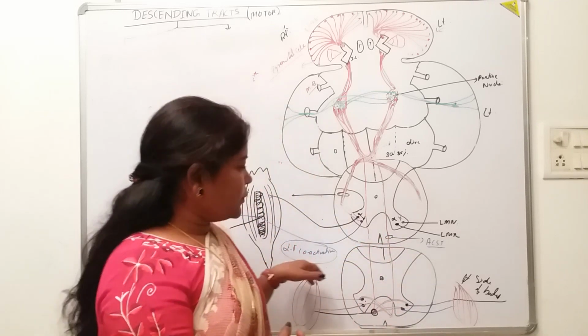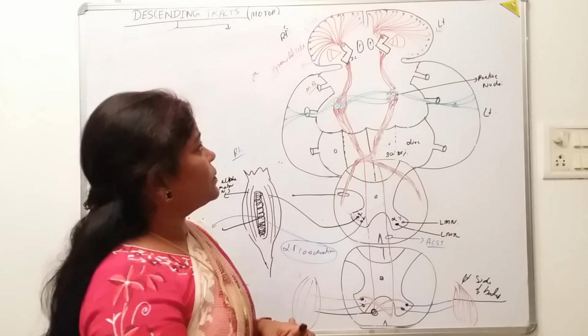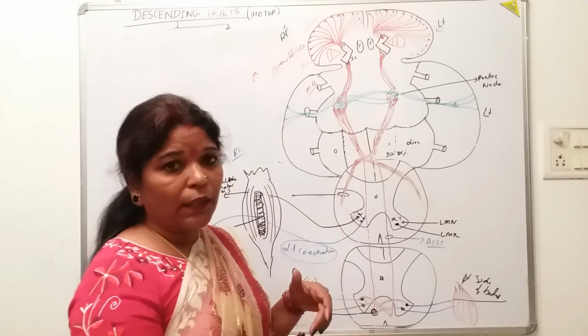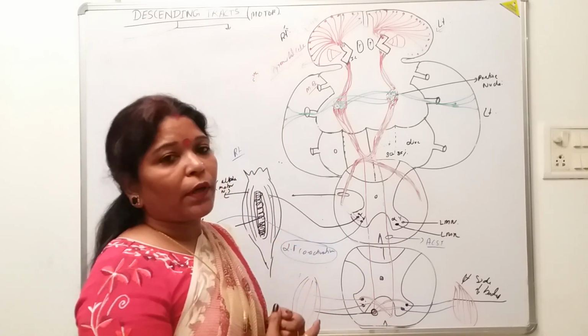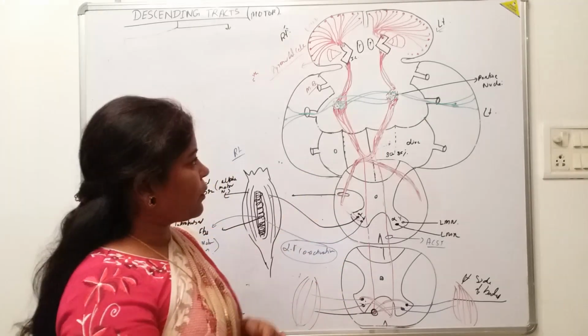So these are the descending tracts, and the rest of the descending tracts, like the corticonuclear and the subcortical tracts, are very important also. We will discuss them in the next class. So that's all for these tracts.